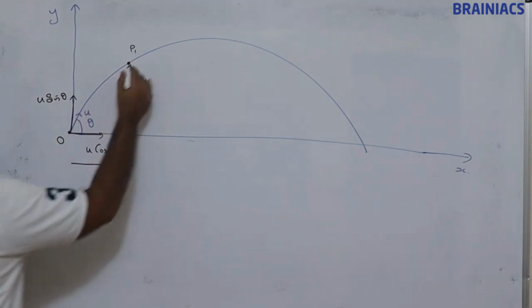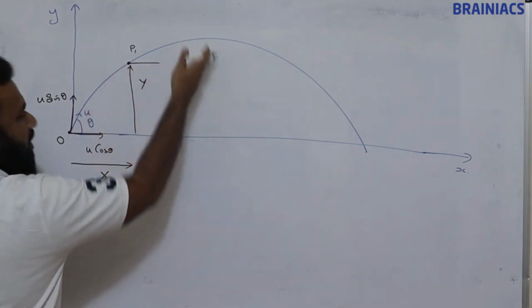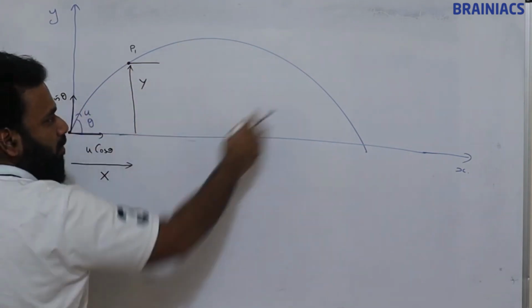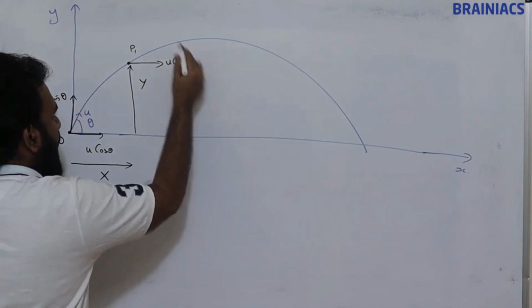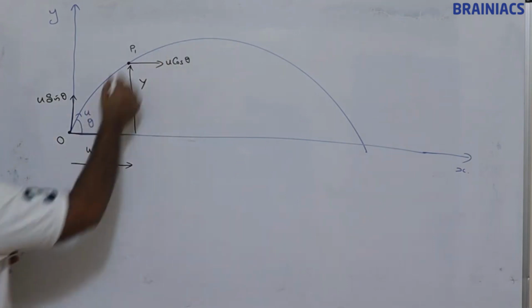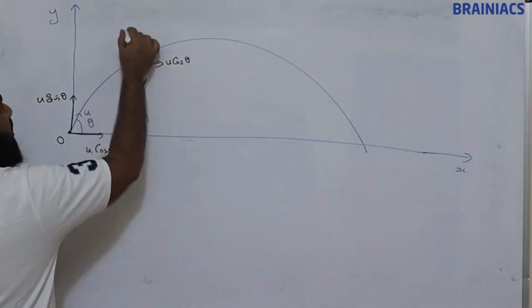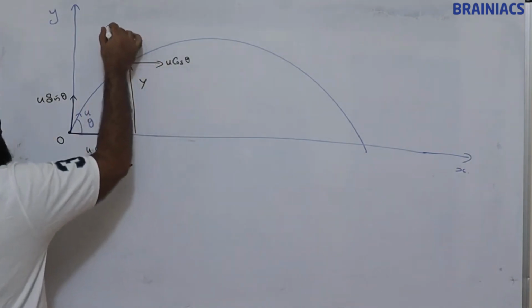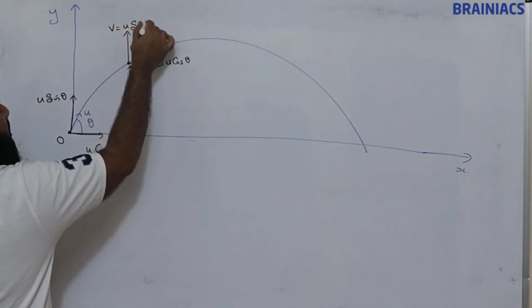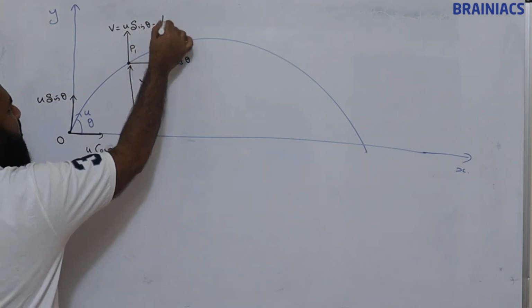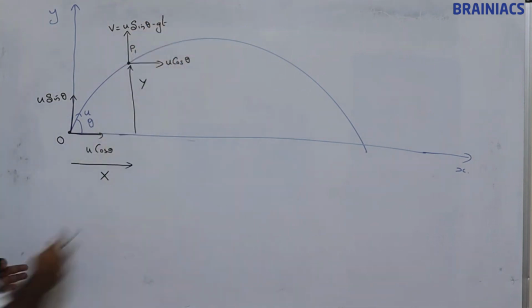What is the horizontal velocity? Since there is no acceleration due to gravity in the horizontal direction, this is going to be u cos theta. What is the vertical velocity? This is v is equal to u sin theta minus gt.